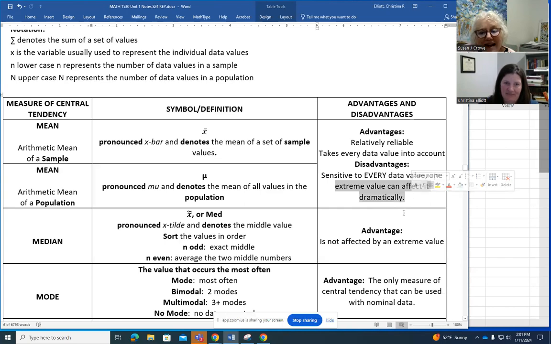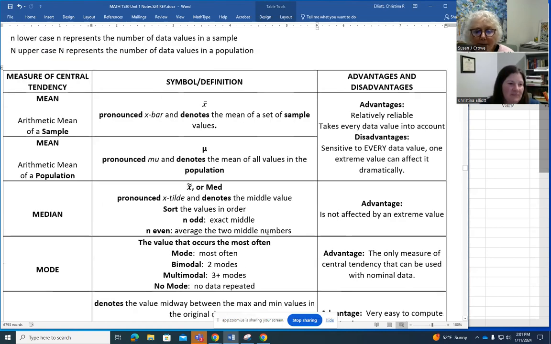But the median is just putting everybody in order from lowest income to highest income. He's down at the end where the highest income is, but he's not affecting the median very much. The median might change from 40,000 to 42,000. So it's a better measure of center when you have an extreme value.